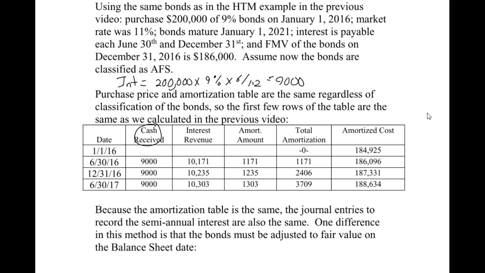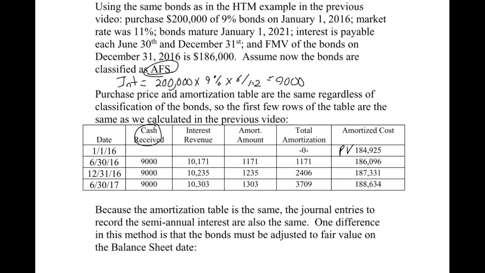They were 5-year bonds. So in the previous example, we calculated the present value. This number right here was the present value, the 184,925. Remember, investors are willing to pay the present value of the future cash flows. Those future cash flows are the principal, 200,000, and then the semi-annual interest that we're going to receive every 6 months. So we put all that into the financial calculator and came up with the 184,925. Now we're going to assume that the bonds are classified as available for sale.